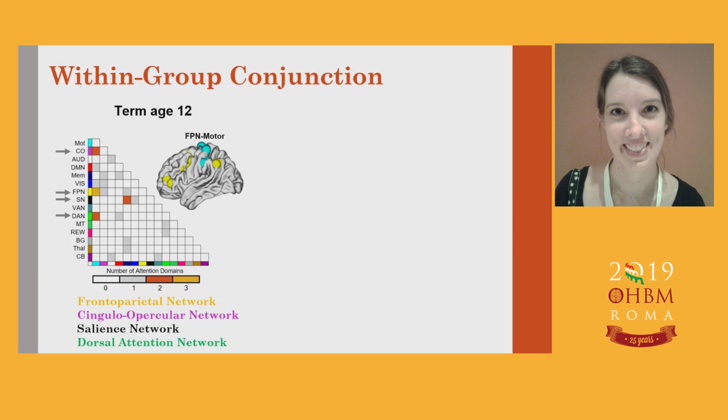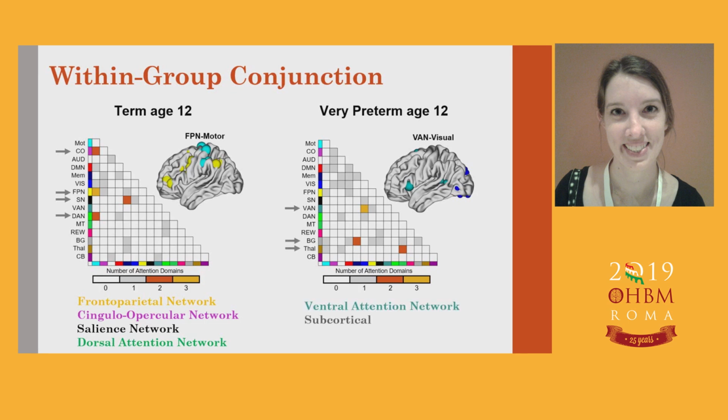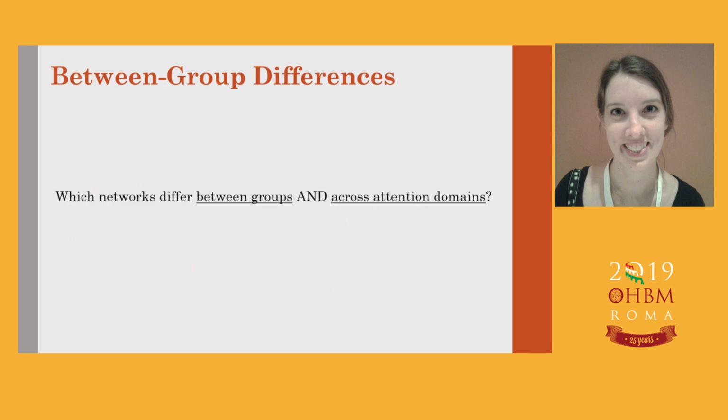dorsal attention network. Very preterm children, however, showed a very different pattern of networks that they tended to use with attention. And specifically, in 3 out of 5 attention domains, they utilized the ventral attention network. They also tended to rely on subcortical networks, including the basal ganglia and the thalamus. So we're seeing pretty different patterns of within-group networks supporting attentional control, but we then wanted to ask which networks differ between the two groups across all of these attention domains.